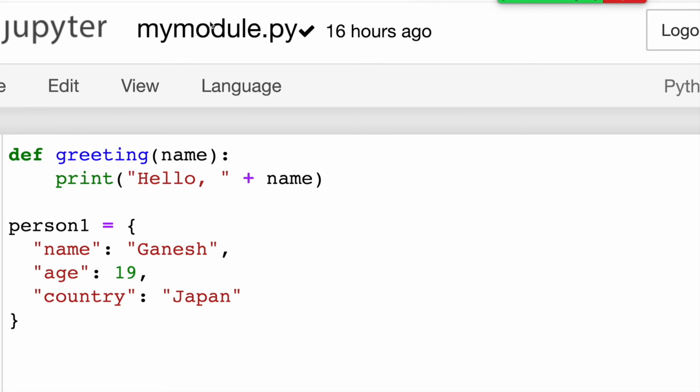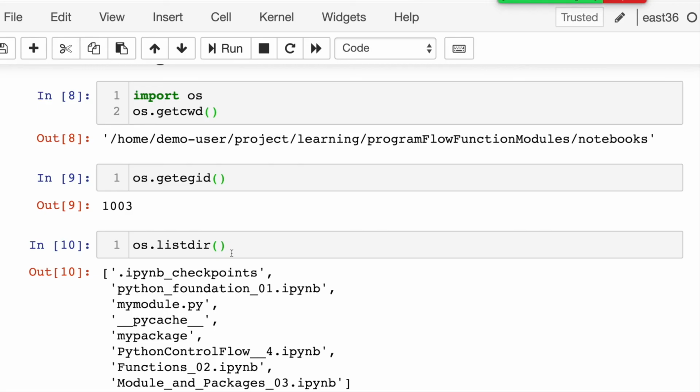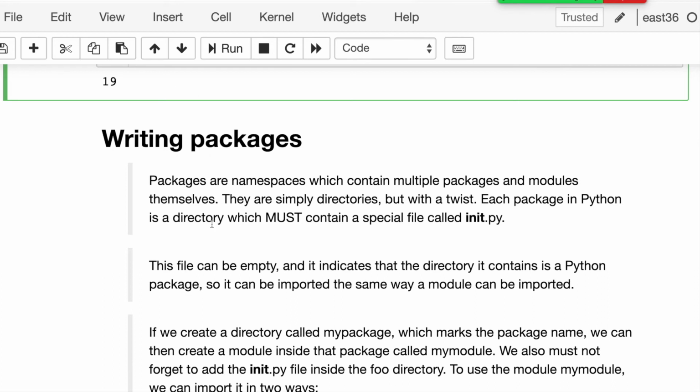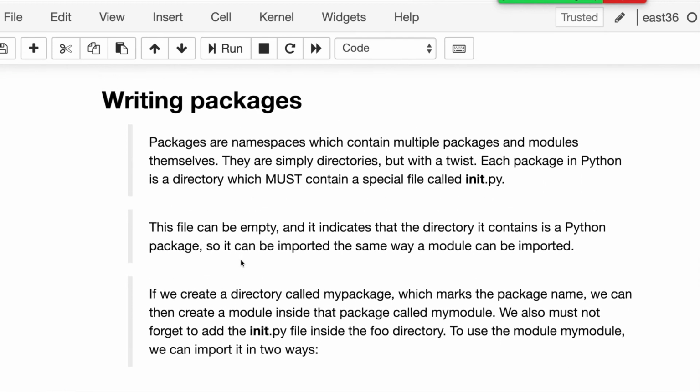Whatever folder I created, my package, it's a must: if we define that particular directory as a package, then we have to create an empty underscore underscore init dot py file.